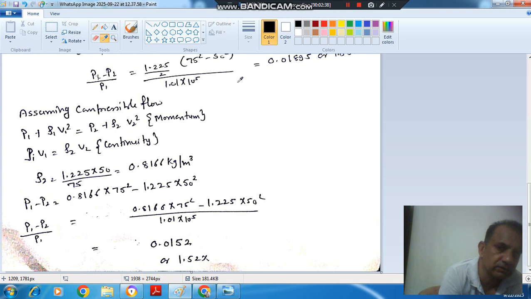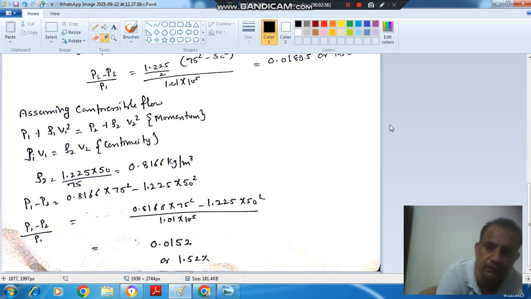If we assume compressible flow, then this Bernoulli's equation is not valid. Now we have to apply the momentum equation as well as the continuity equation. So the momentum equation is P1 plus rho 1 V1 square is equal to P2 plus rho 2 V2 square, and the continuity equation is rho 1 V1 is equal to rho 2 V2.